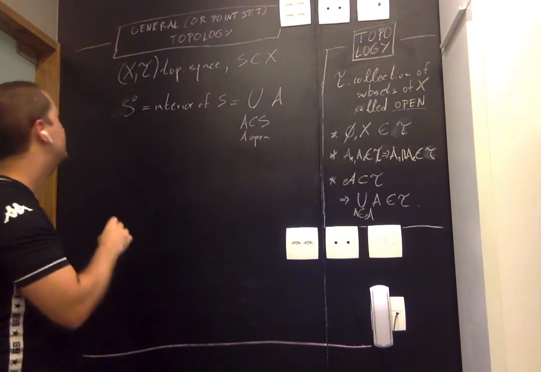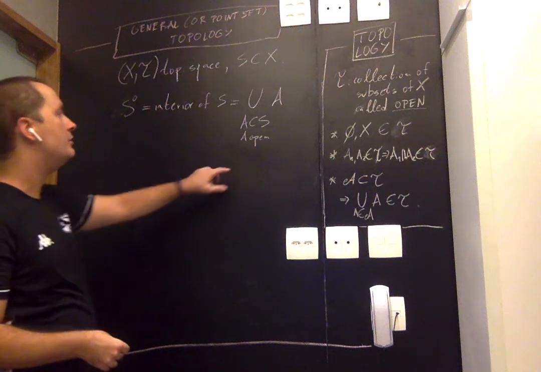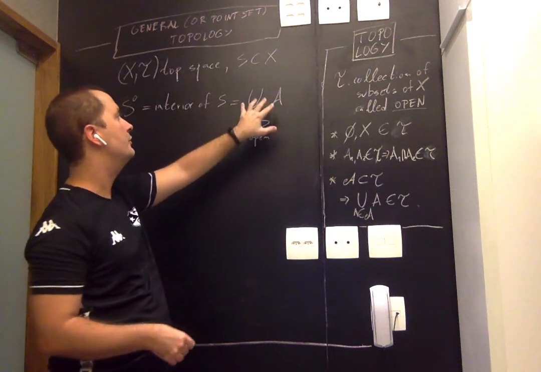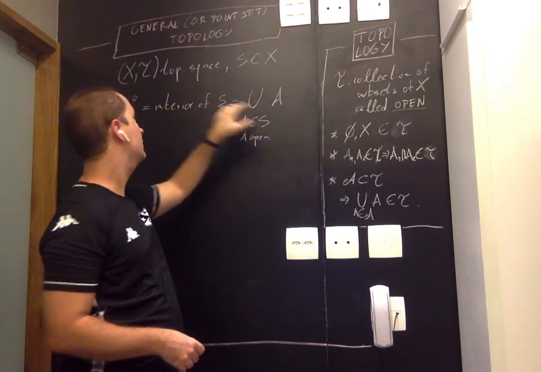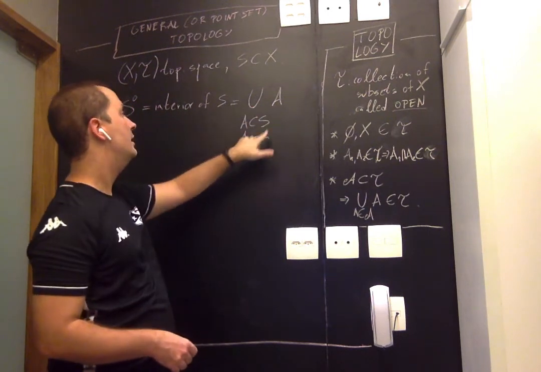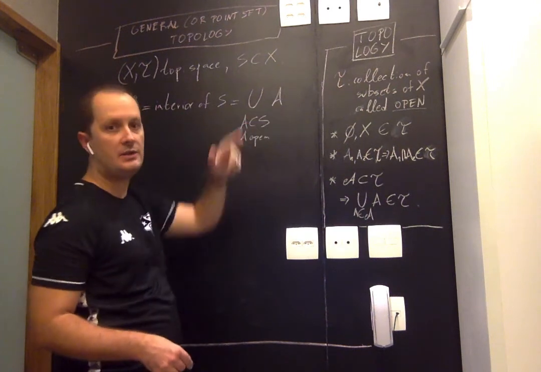So, okay. The interior of S is the union of all open sets contained in S, therefore it's open. And it's the largest open set contained in S because any open set contained in S must be in this union, therefore it's contained in the union.